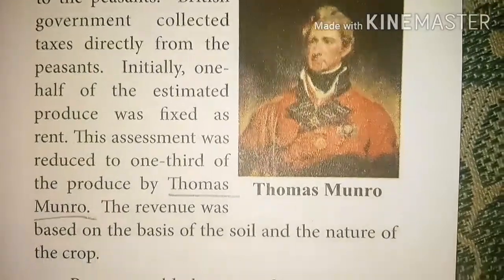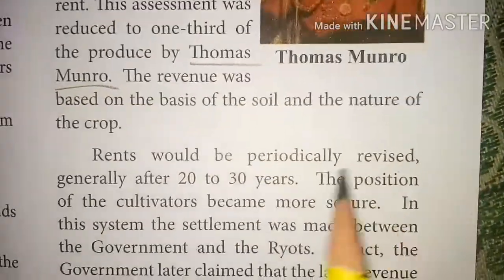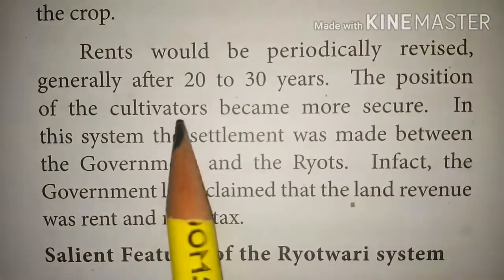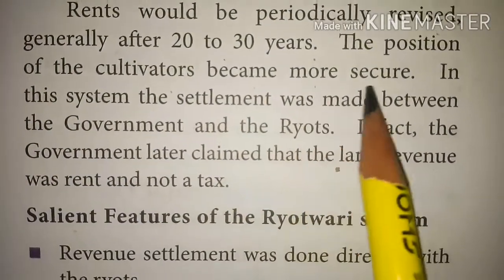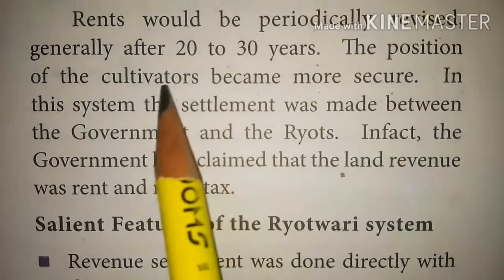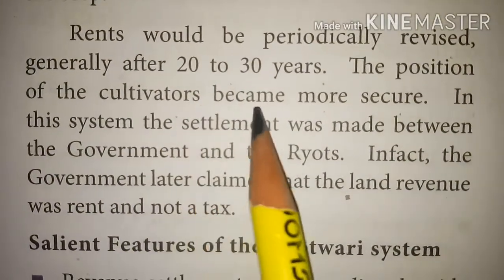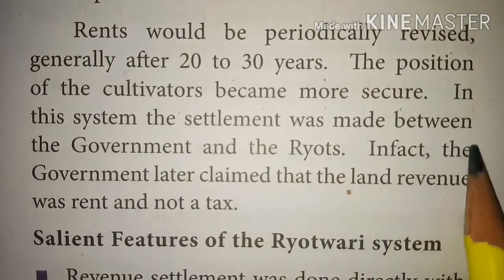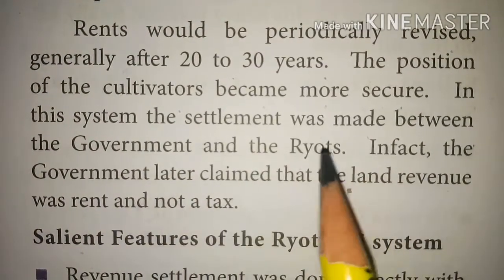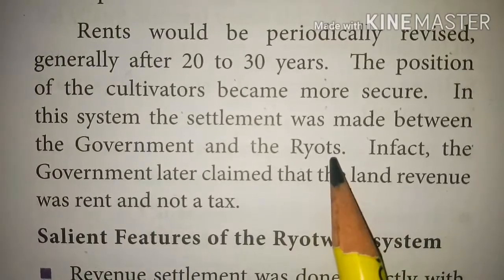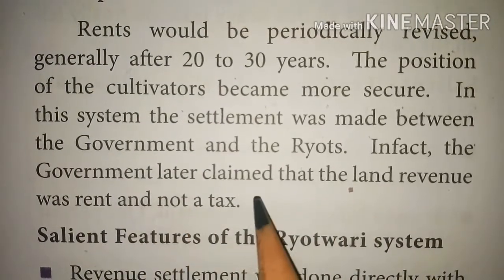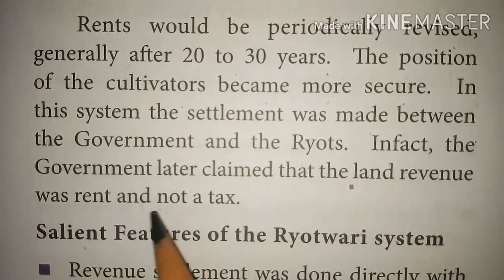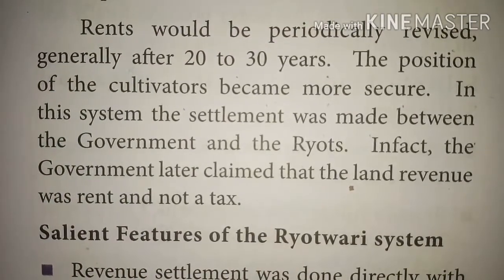Then rents would be periodically revised, generally after 20 to 30 years. The position of the cultivators, the peasants, became more secure. In this system, the settlement was made between the government and the ryots, the cultivators. In fact, the government later claimed that the land revenue was rent and not a tax.